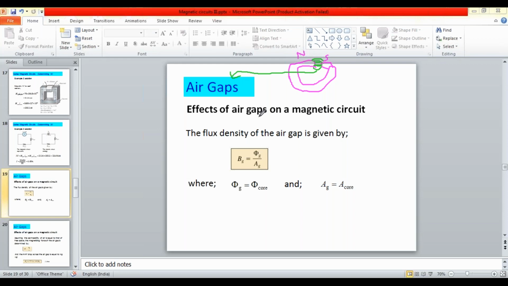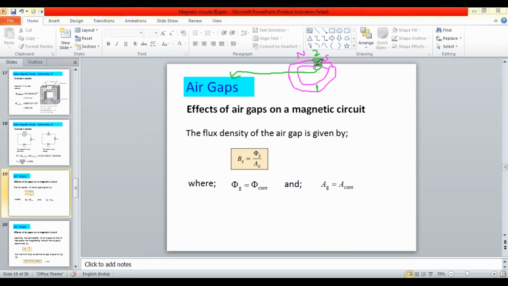Now in this case also a flux is passing through two mediums. Medium one is the iron or the sheet material, and the second medium is your air gap medium, a type of composite material here.